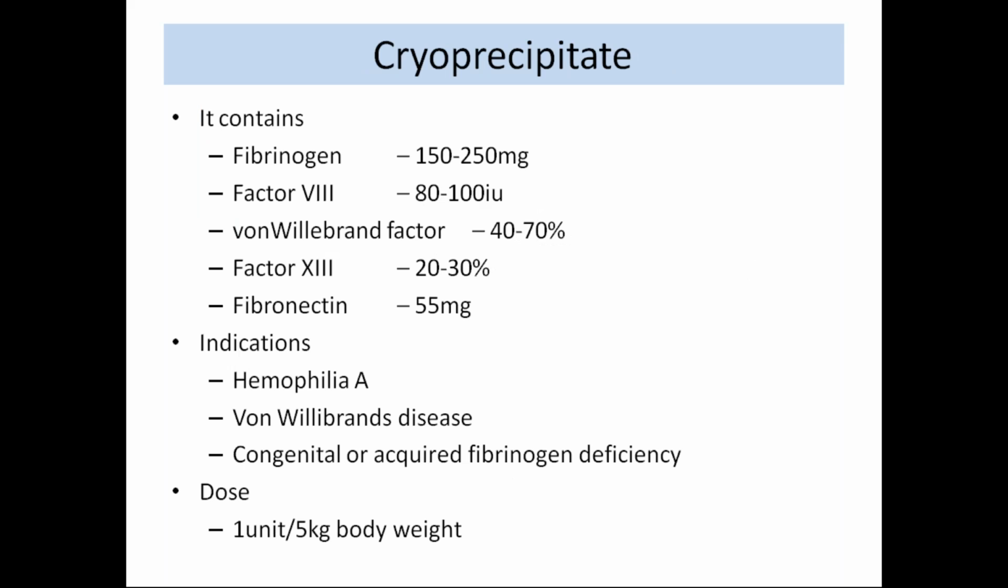So, what does cryoprecipitate contain? It contains fibrinogen 150 to 250 mg, factor 8 that is 80 to 100 international units, von Willebrand factor 40 to 70%, factor 13 20 to 30%, and fibronectin 55 mg. So indications: hemophilia A, von Willebrand disease, congenital or acquired fibrinogen deficiency. Dose is 1 unit per 5 kg body weight.